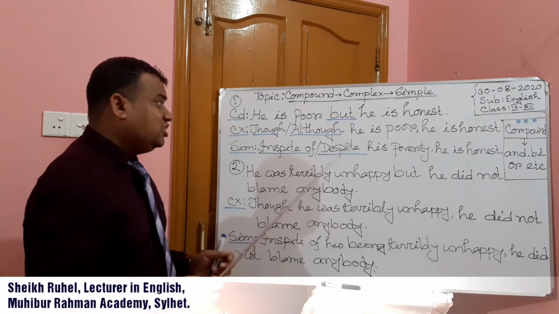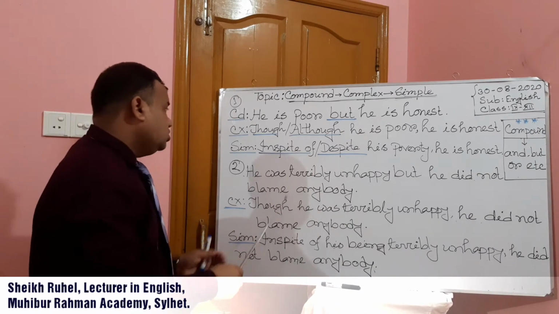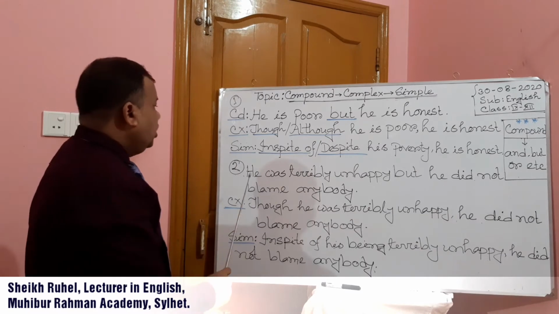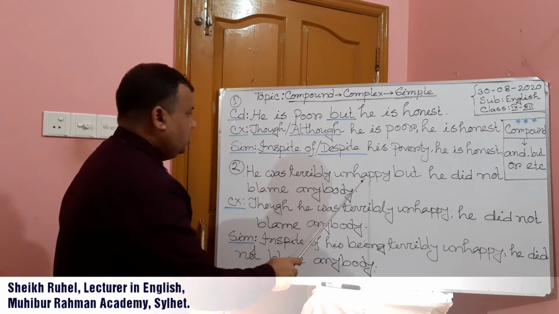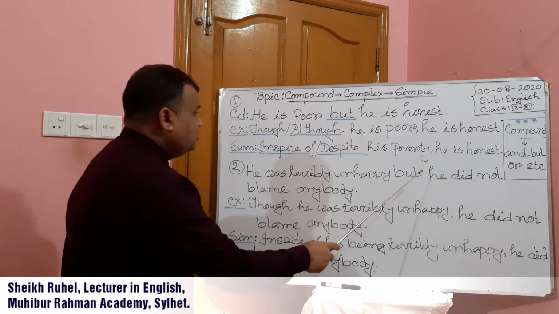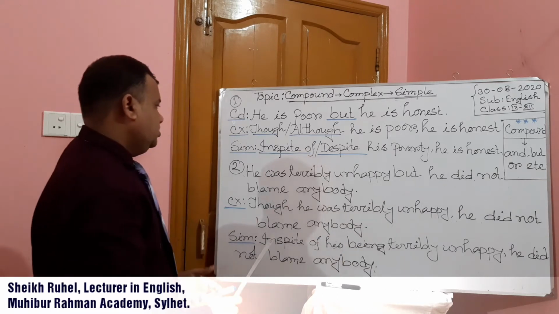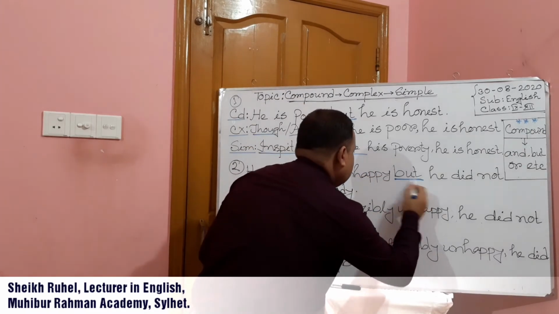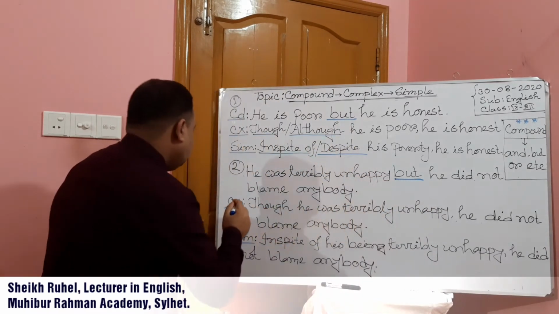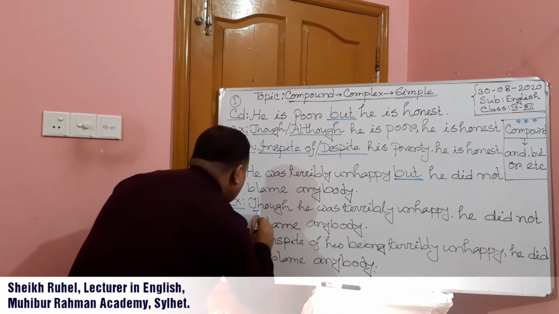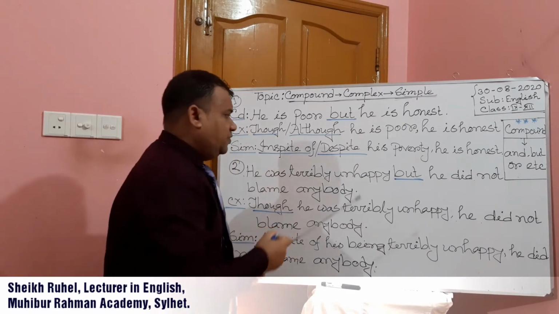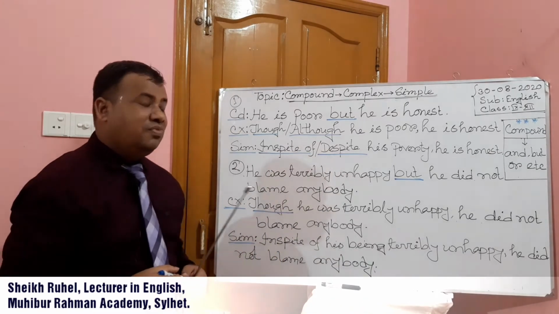We have to change into compound, into complex or simple. He was terribly unhappy, but he did not blame anybody. So, instead of this word, we have to use though or although. He was terribly unhappy, he did not blame anybody.